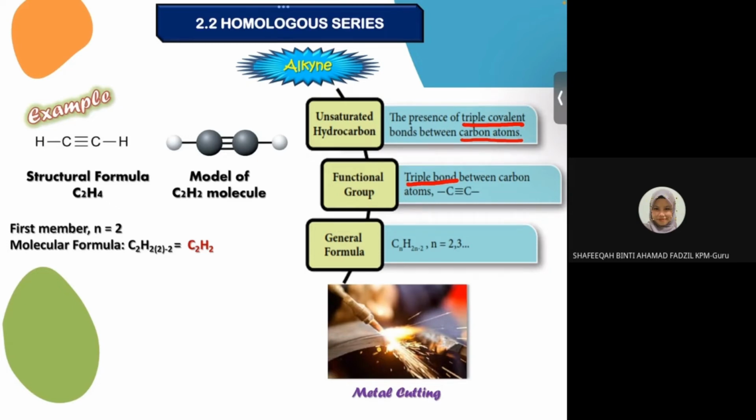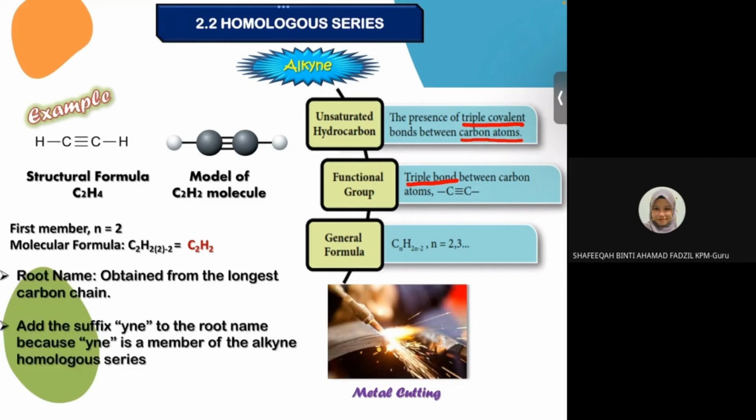You have 2 carbon atom, okay, and then suffix dia adalah YNE. What is the name for this compound? Okay, good. Okay, so maksudnya awak faham lah tu. Okay, so kita tengok longest carbon chain. Okay, longest carbon chain dia adalah 2.